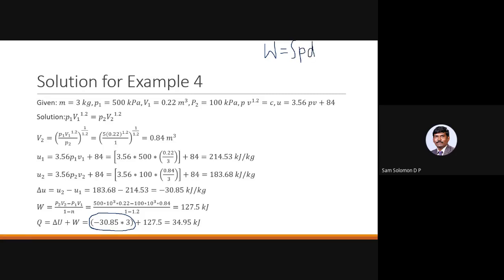And applying W equal to integral PdV for PV power n, we got this equation: P2 V2 minus P1 V1 divided by 1 minus n. That was obtained by using W equal to integral PdV. So this subdivision is subdivision A for a quasi-static process.